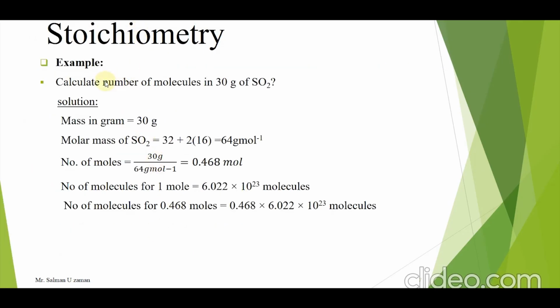For example, calculate the number of molecules in 30 gram of sulfur dioxide. The mass in gram is given as 30 gram and the molar mass or molecular mass of sulfur dioxide is equal to 64 gram per mole. So the number of moles is equal to 30 gram divided by 64 gram per mole and we get 0.468 moles. So these are the number of moles of 30 gram of sulfur dioxide. When I multiply these moles by Avogadro number, I will get the number of molecules.